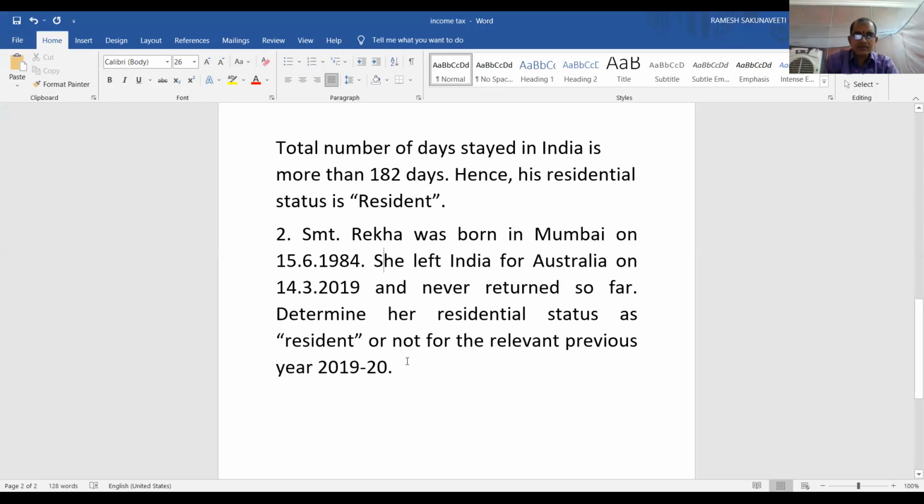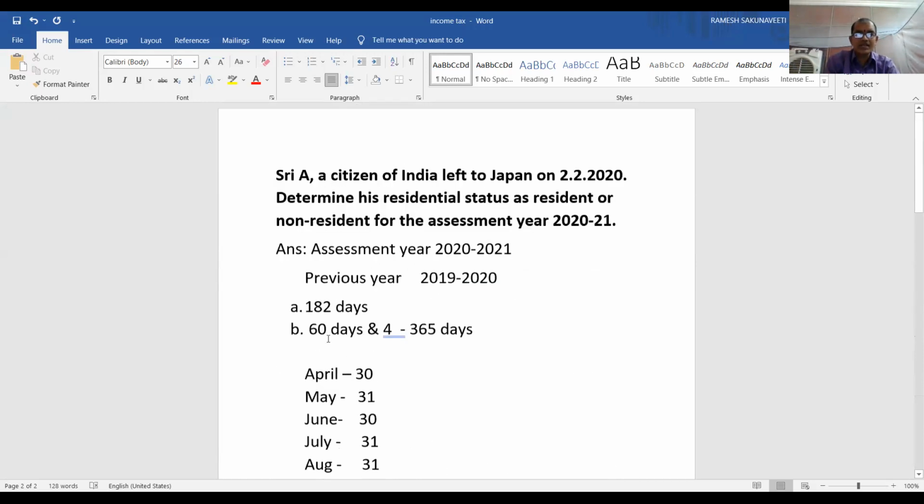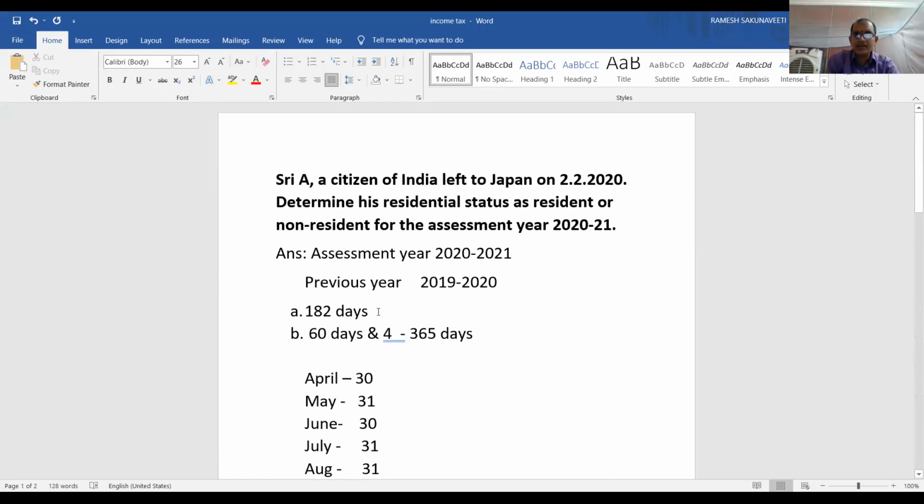Is it clear? You check these two conditions. One is whether she stayed in our country during 2019-20 for 182 days. Secondly, if she does not, leave it and come to the second condition. That is, in the last year she has to stay in our country 60 days, and not only that, during the last 4 years prior to the previous year, she should have stayed in our country for 365 days.